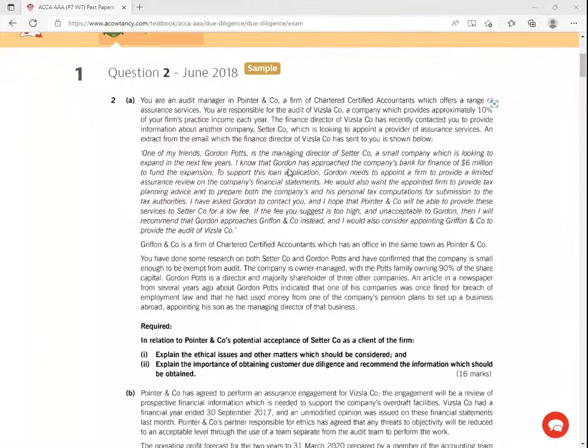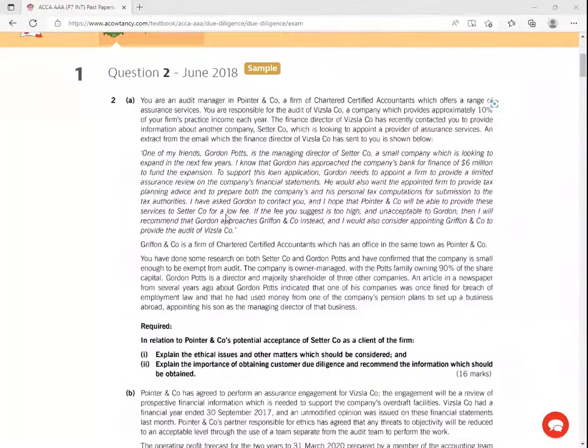I know that Gordon has approached the company's bank for finance of $6 million to fund the expansion. To support this loan application, Gordon needs to appoint a firm to provide a limited assurance review on the company's financial statements. You would also want the appointed firm to provide tax planning advice and to prepare both the company and his personal tax computations for submission to the tax authorities. I've asked Gordon to contact you, and I hope that Pointer and Company, his audit firm, will be able to provide these services to Sasa company for a low fee.